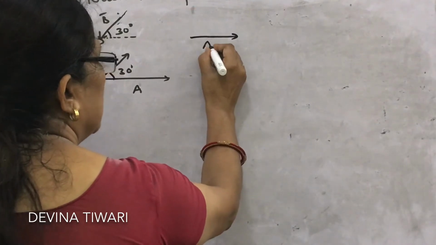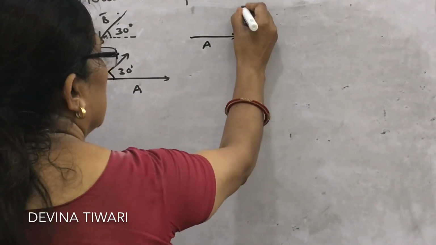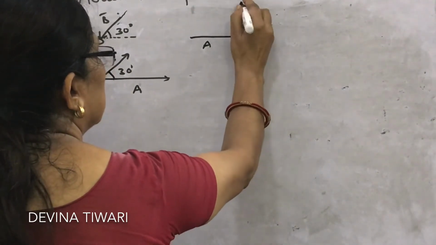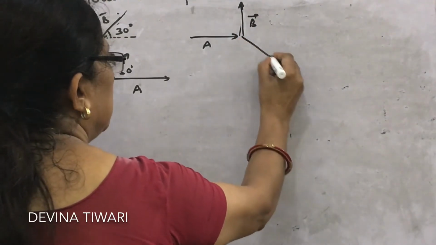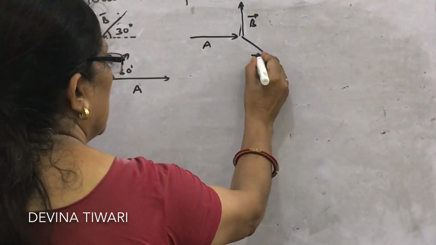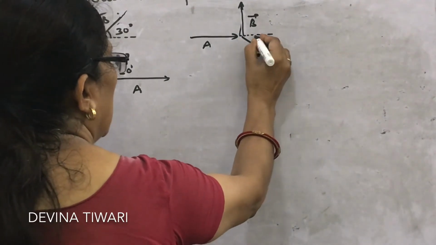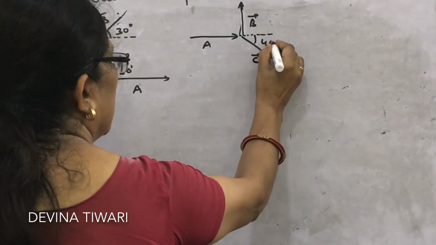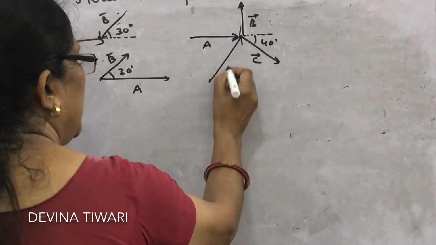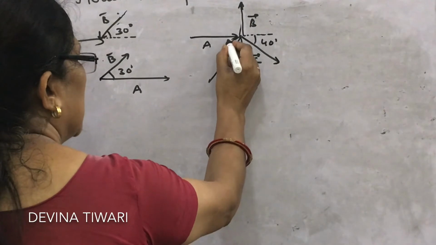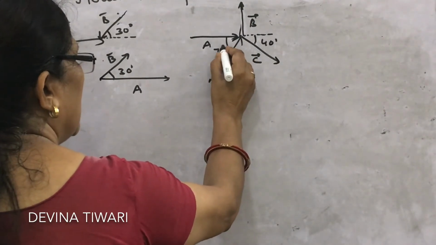Suppose in another example I am giving, this is the vector B, suppose this is at 90 degree, and this is the vector C in this way, suppose it is at 40 degree, and this is the vector D, suppose at 70 degree.